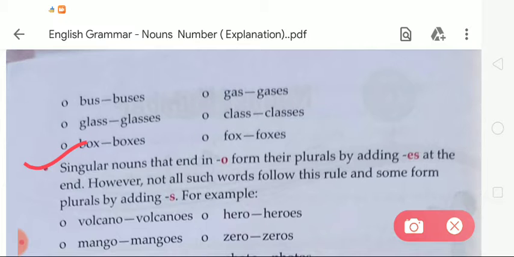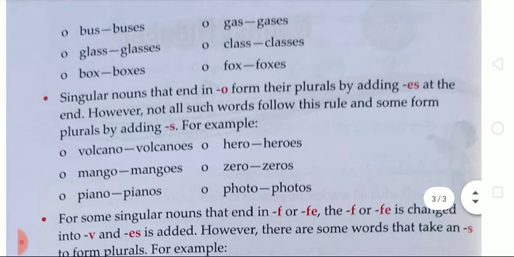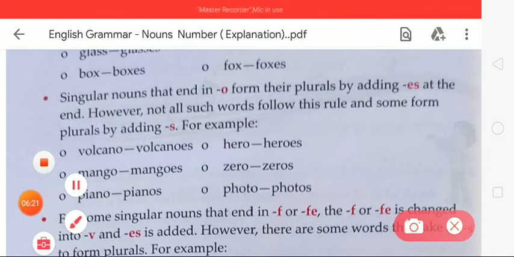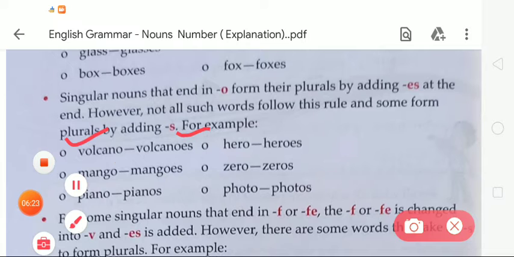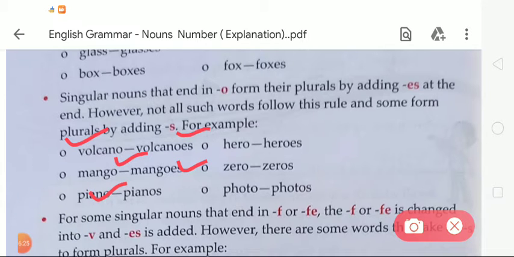However, not all such words follow this rule, and some form plurals by adding s. For example, as you can see, volcano becomes volcanoes. Mango becomes mangoes. Piano becomes pianos. Students, here you can see we only use s. Some words do not follow this rule. For example, piano, where we only add s.